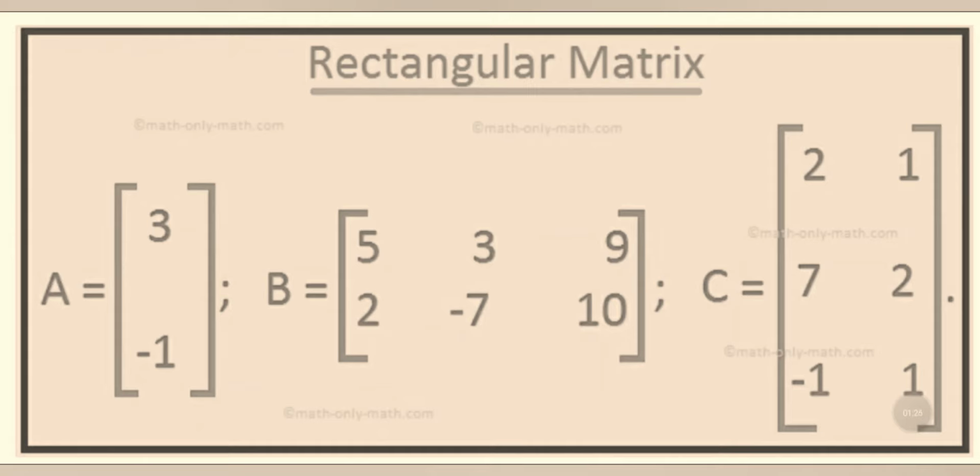Then C equals 2 1, 7 2, minus 1 1, 3 rows 2 columns. Rows and columns are not equal. This is called a rectangular matrix.